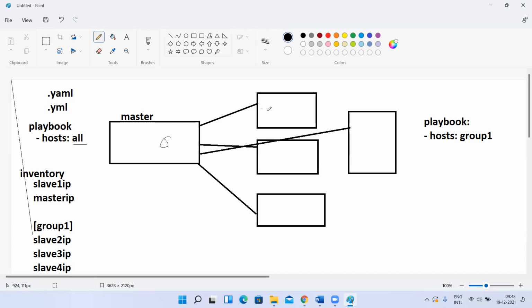Whenever you are executing a module here, for example if there is some internal script, that will be pushed here, executed there, and then automatically removed. Ansible and Salt work based on push, whereas Chef and Puppet work based on pull.